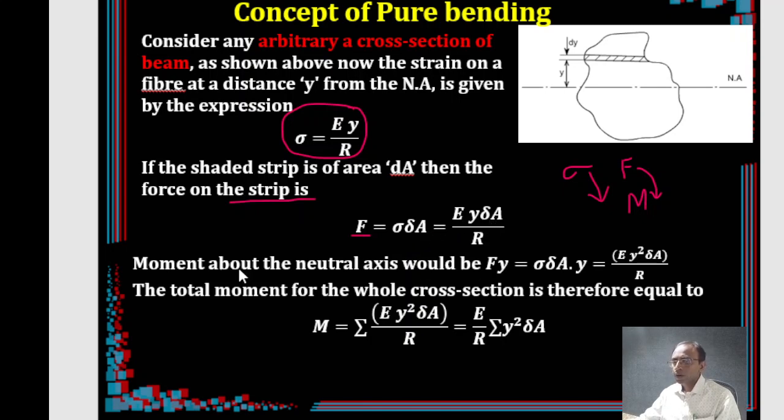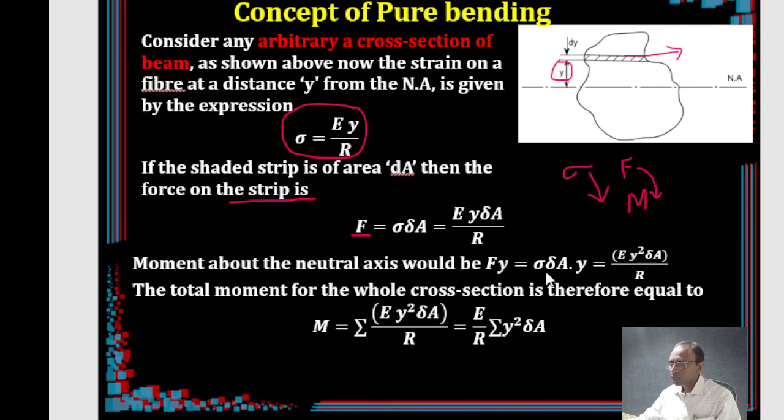Now go ahead with the moment calculation, because once you got the force, you calculate the moment. How to get the moment? We are calculating moment with respect to the neutral axis only, so multiply with the perpendicular distance of the strip from the neutral axis, which is y.